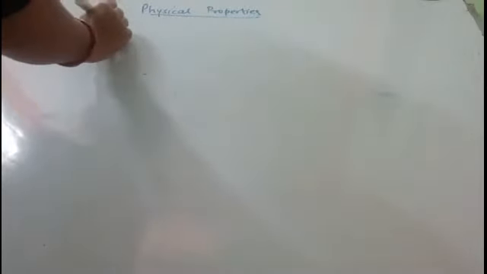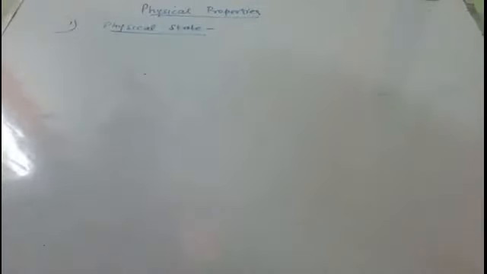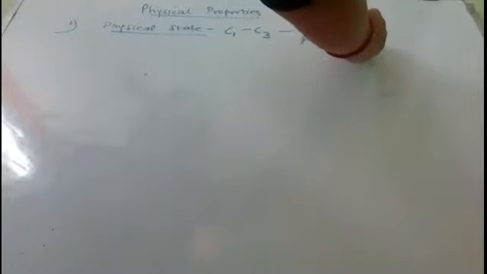Right. So the first physical property which we study is physical state. The carboxylic acids which contain C1 to C3 carbons are liquids with pungent odor. They have a very strong smell.